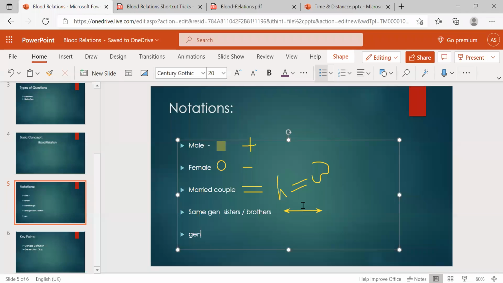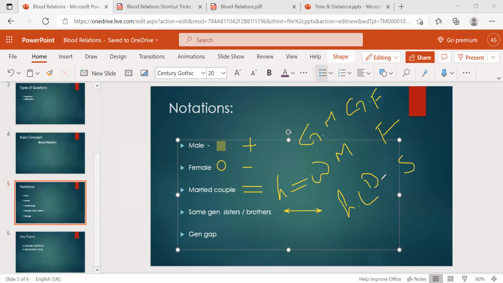And generation gap. Here see, brothers and sisters are on the same horizontal line. Generation gap is nothing but your grandfather, father and you, and maybe your grandmother, mother and daughter also. So these are three generations, right?